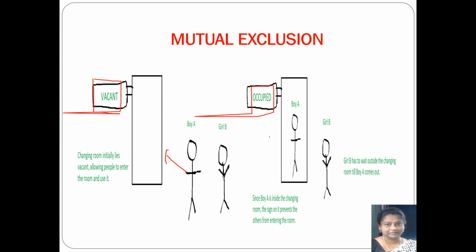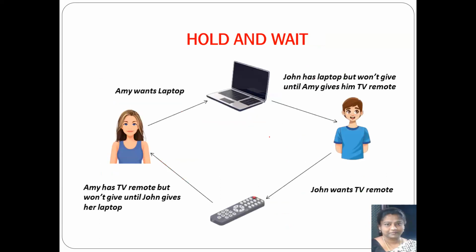Now coming to the second condition, hold and wait. Look at this example. Amy wants the laptop. And who is having the laptop? John is having the laptop. John will not give the laptop to Amy till he gets the remote. And who is having the remote? Amy is having the remote.